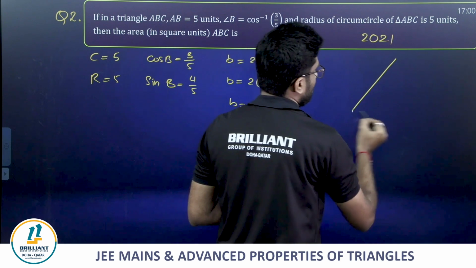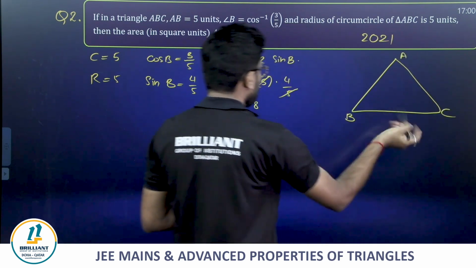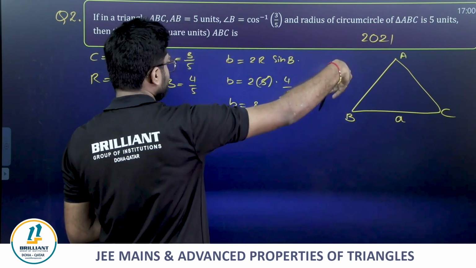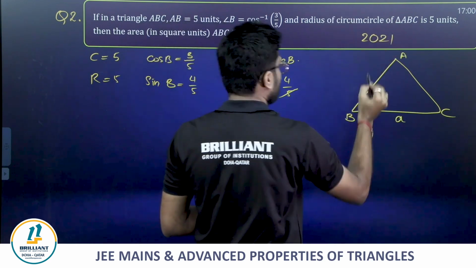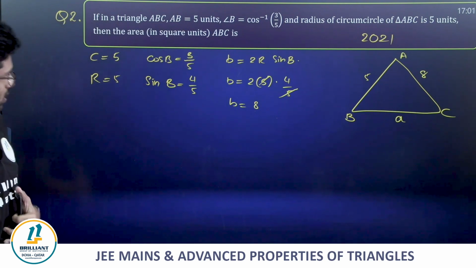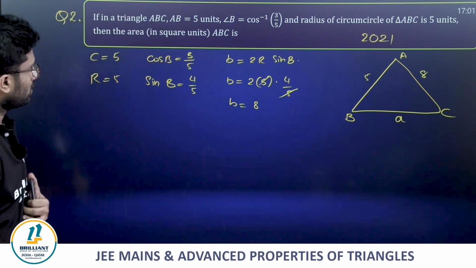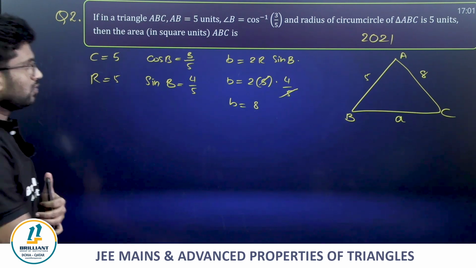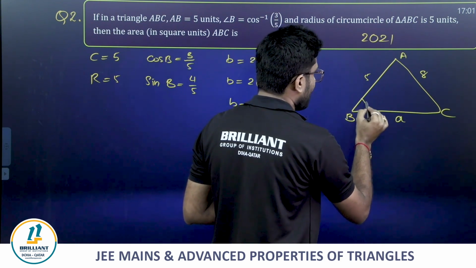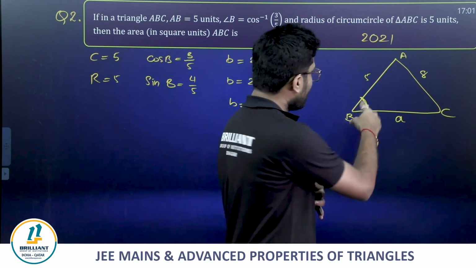Now in triangle ABC, BC is nothing but a, we don't know. AB is nothing but c, which is 5, and this is 8. Now, to get the area of this particular triangle, if we can know this angle, it's enough.